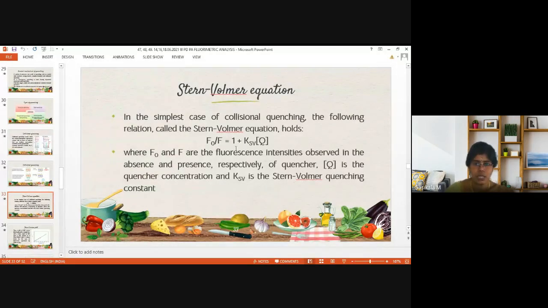This equation explains F0 divided by F equals 1 plus KSV times the concentration of Q. What are F0 and F? They are the fluorescence intensities observed in the absence and presence of quencher.